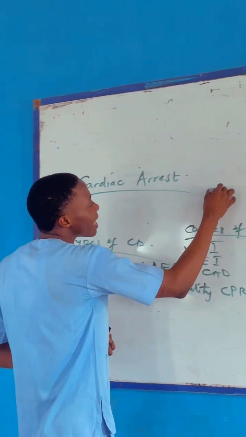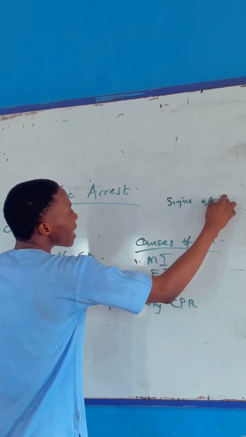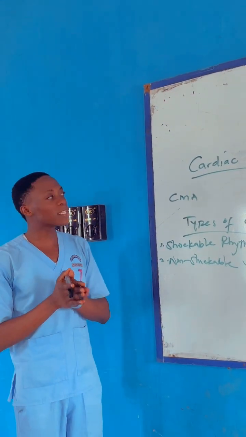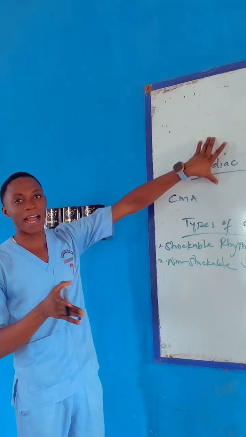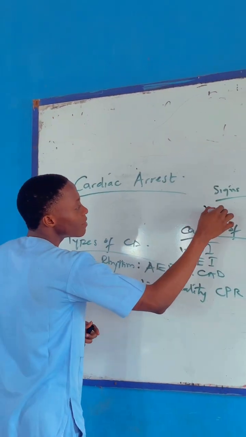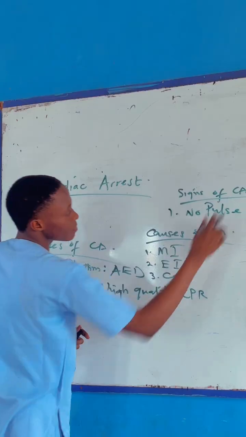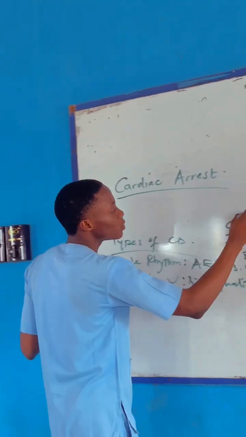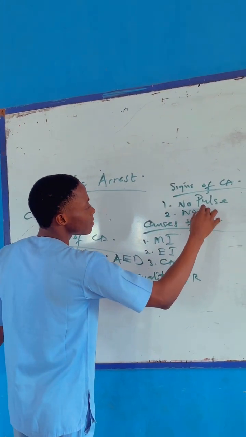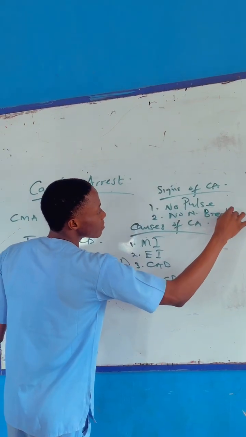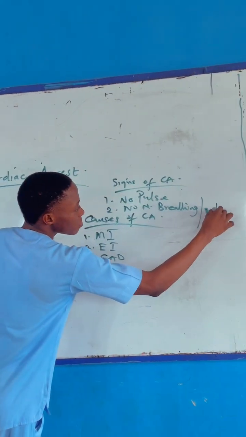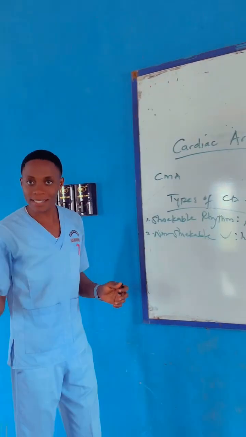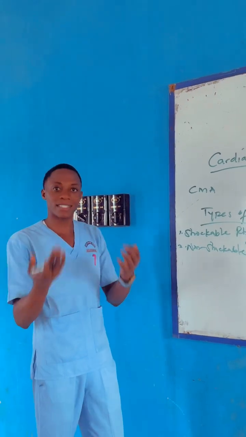Now, moving on to signs of cardiac arrest, that is what you see in patients to arrive at cardiac arrest. One, there is no pulse, that is the heart stops beating. Two, we have no normal breathing, or there is only gasping.